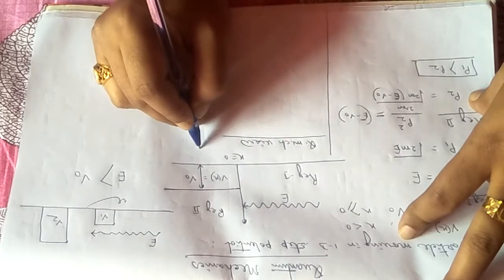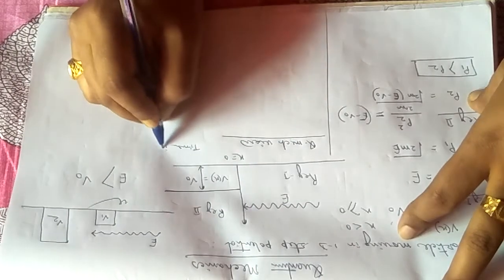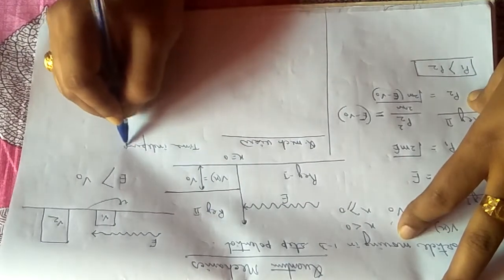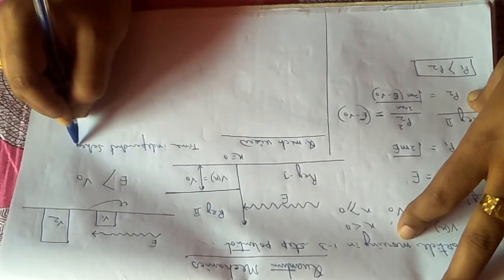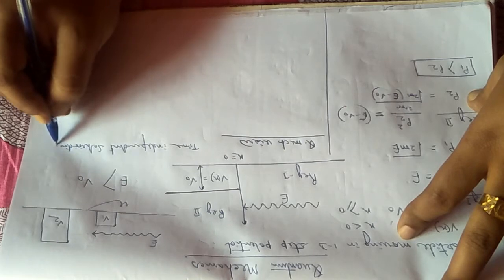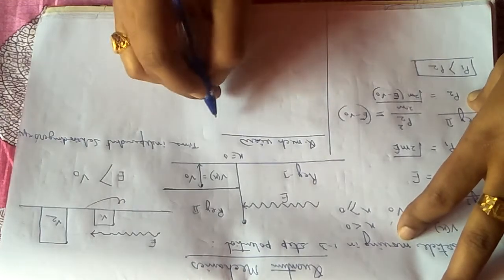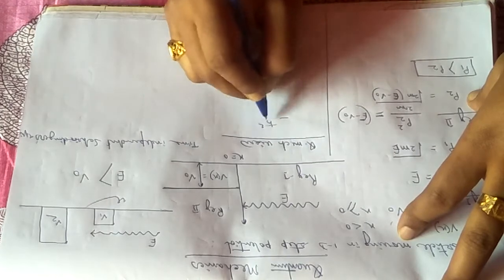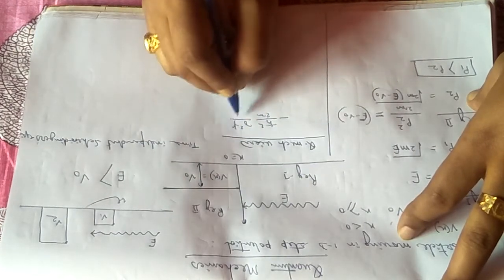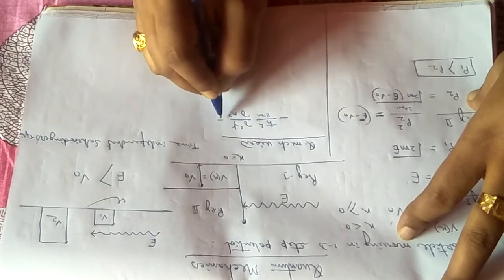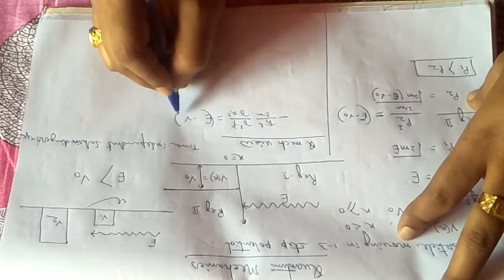From the time-independent Schrodinger equation, we can write minus h cross squared divided by 2m, times the second derivative of psi with respect to x, equals (E minus V) times psi.